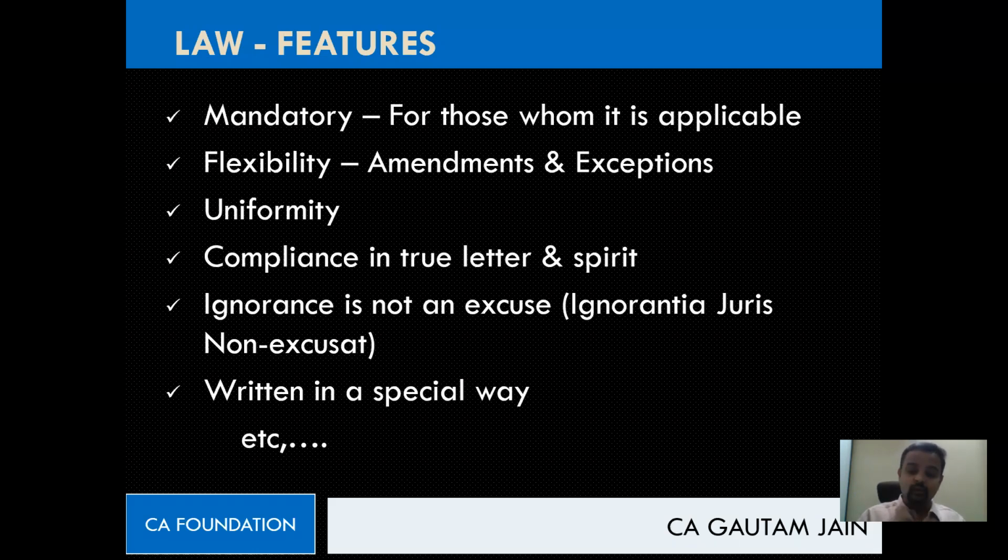Then another question comes up: sir, when are they going to implement that law? Today, if the president has given the assent, is it that today itself it's going to be implemented? Or are they going to give some time and implement it later? Or is it possible that from a back date they're going to implement the law?